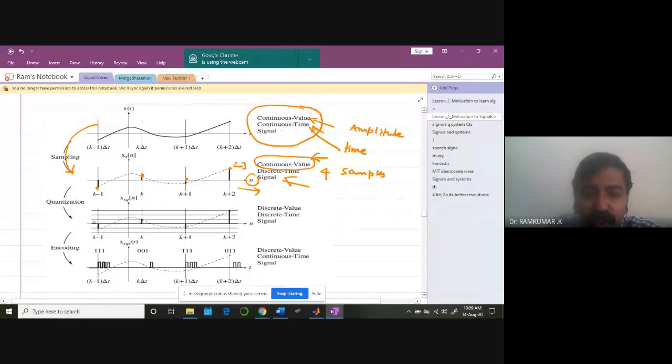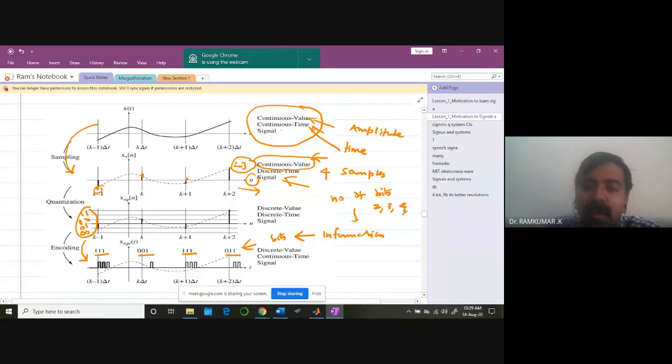The next stage, what are you doing? You are quantizing it. So these are all the bits I'm talking about: 0, 0, 0, 1, 0, 1, 1. When I quantize it, I convert these analog values 2.5, 1.3, all these into bit lengths. That's why I'm calling it encoding. I'm getting bits like this: 111, 001, 111, 011, for example, bits of data. But I'll be losing some information, primarily because of the number of bits that we are using. For example, it may be 2-bit, 3-bit, 4-bit or 8-bit.